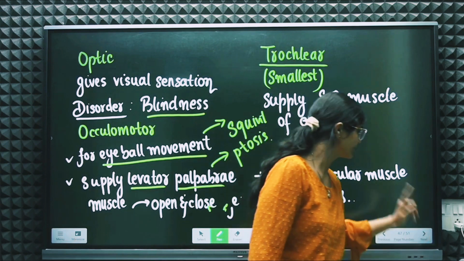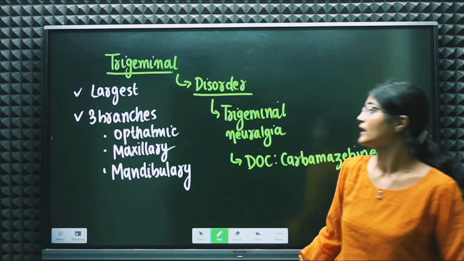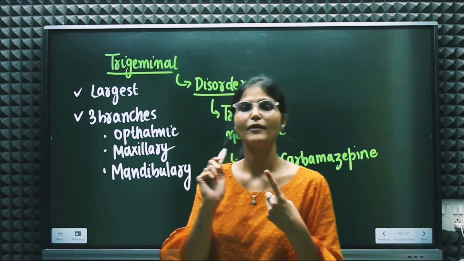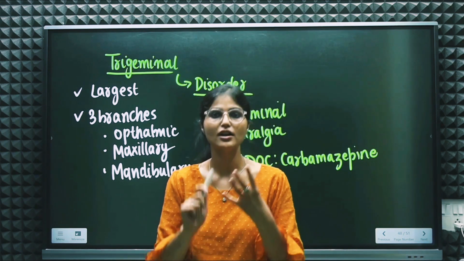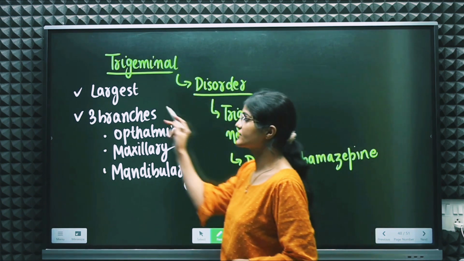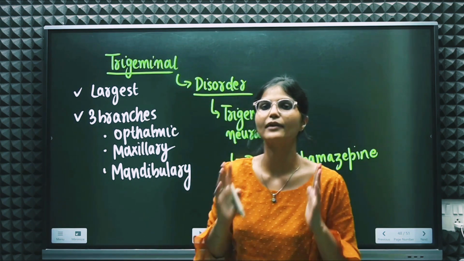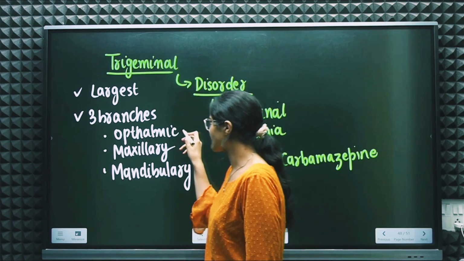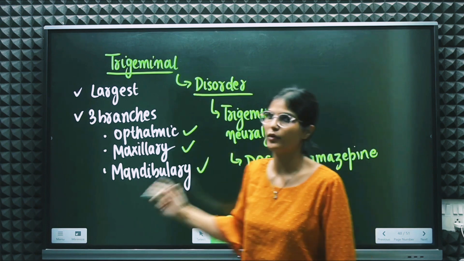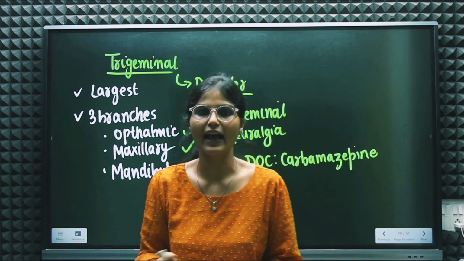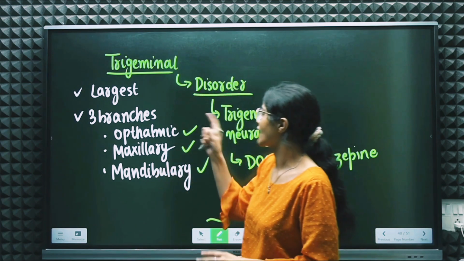Next thing is trigeminal, which is the fifth cranial nerve. Till now we have studied olfactory, optic, oculomotor, trochlear. Now fifth is the trigeminal nerve, right? The trigeminal nerve has three branches, and you need to know the names of those three branches, which are ophthalmic, maxillary and mandibular. Whose three branches are these? Of our trigeminal nerve. And the second thing is that it is the largest cranial nerve.